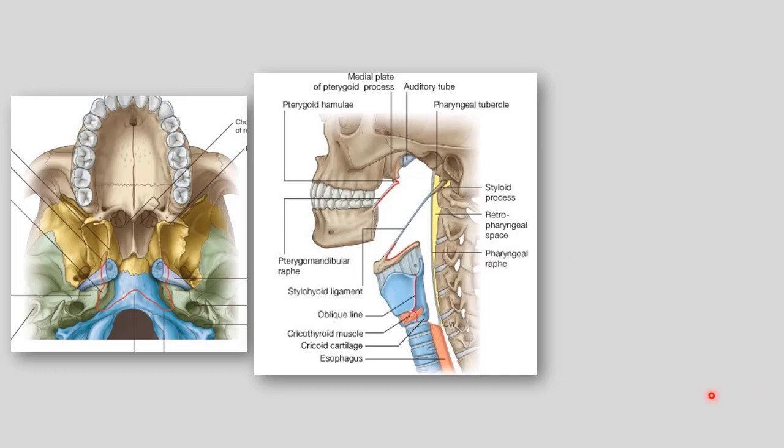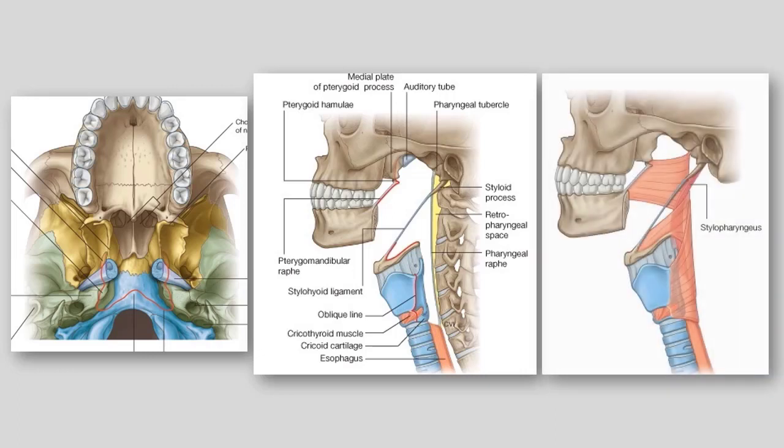Inferior constrictor has its origin from the oblique line on the thyroid cartilage and also from the cricoid cartilage on the lateral side of the cricoid cartilage. This has two parts. The one which is going from the thyroid cartilage is thyropharyngeus, and the one which is going from the cricoid cartilage is cricopharyngeus. Thyropharyngeus and cricopharyngeus both are parts of the inferior constrictor. This picture shows the muscular fibers, how they are running towards the back, and finally they are meeting in the midline with the opposite muscle which is coming from the other side.